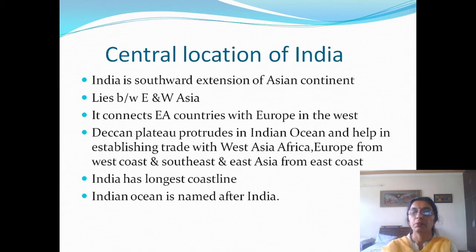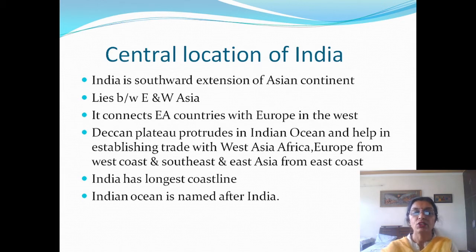Deccan Plateau protrudes into the Indian Ocean up to 1600 km and helps in dividing the Indian Ocean into the Arabian Sea and Bay of Bengal, and helps in establishing trade with West Asian countries, Africa, industrially rich Europe from the west coast, and Southeast and East Asia from the east coast.